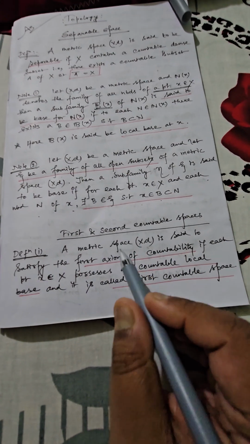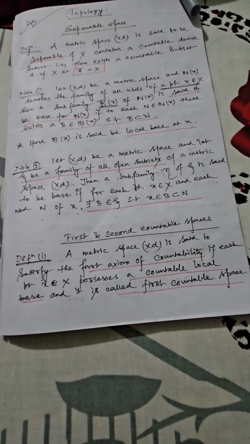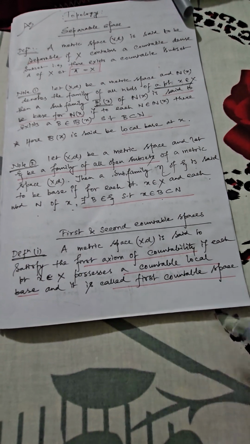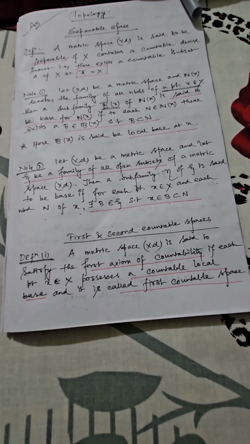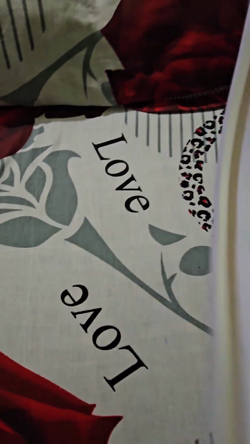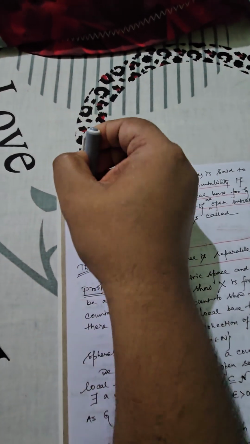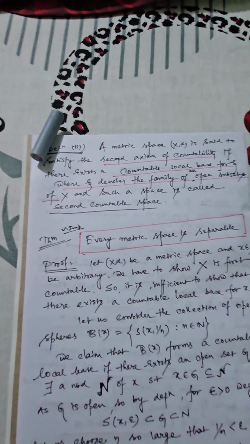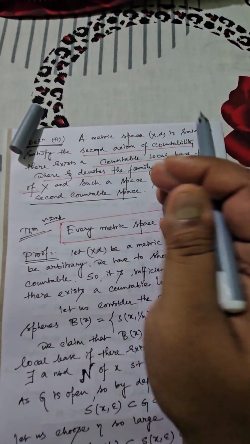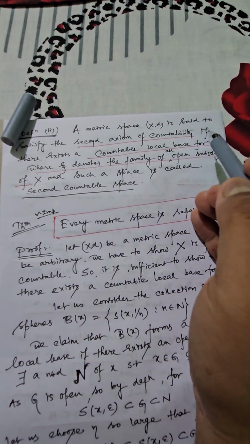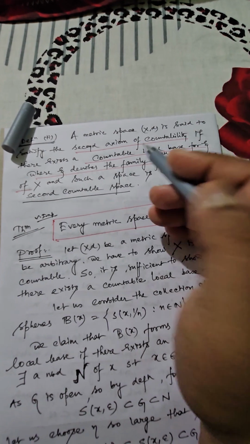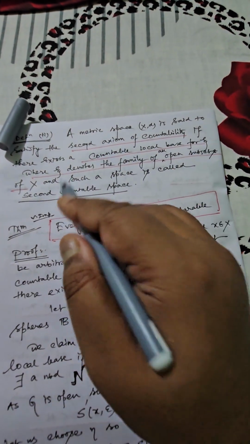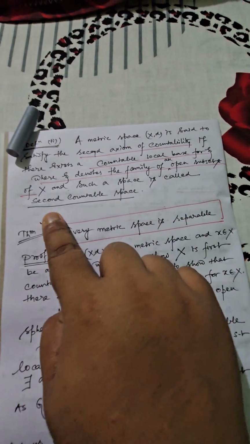And again, if you want to write the same definition for any topological space, simply change (X, d) to (X, tau). Tau is the topology induced on X, and here d is the metric induced on capital X. Now moving on to the second definition, I have given the definition of second countable space. Here also I have written in a similar manner that a metric space (X, d) will be considered to satisfy the second axiom of countability if there exists a countable base for xi, where xi denotes the family of all open subsets of X.